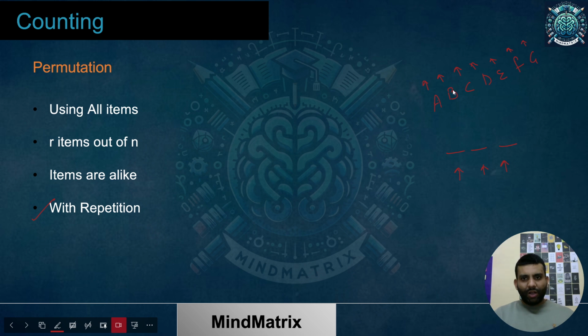So see, 1, 2, 3, 4, 5, 6, 7. I'm having 7 letters, and any letter can come over here. This is simple, as we have done before. Though we were not repeating anything, for the first position it's the same. What about the second? Whatever I have used over here, I can use that again, because repetition is allowed. I can use A anytime, B anytime, C anytime. So again, I have 7 ways to fill it up, 7 ways to fill it up.